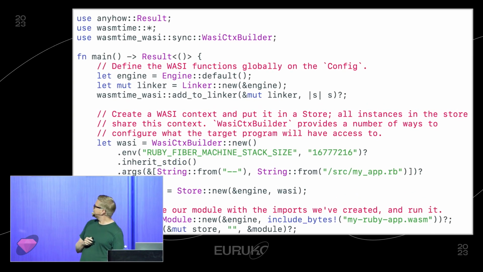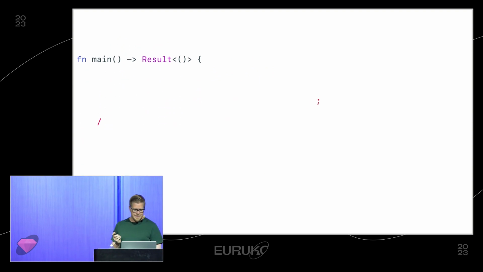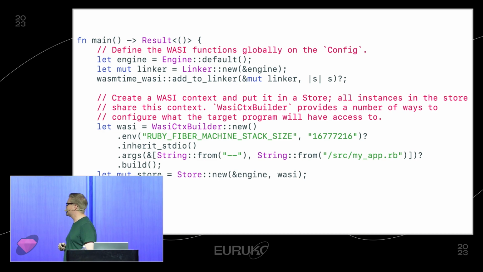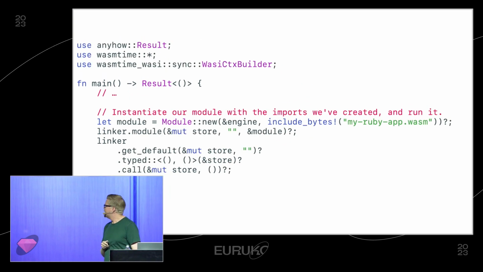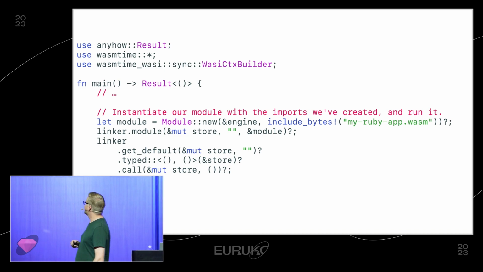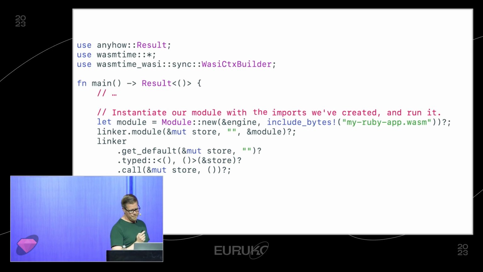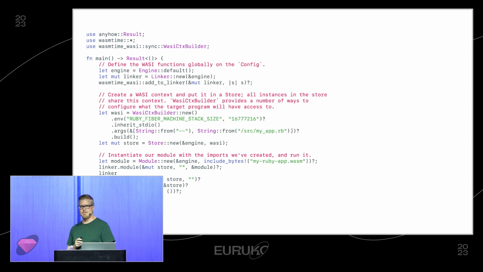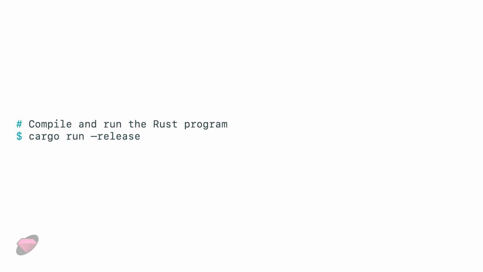And if we zoom in a little bit, first of all, we import some required libraries, and we do some setup code to get the WASI stuff set up and configured. And then we instantiate the WebAssembly we compiled earlier. And then we call our function. And that's pretty much all of it. It's, I don't know, but 20 lines of code or something. And if we try to run it, it works.